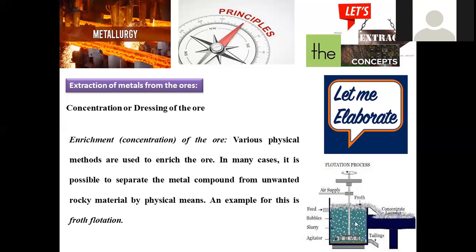All the mineral materials, metal particles will be deposited as a froth at the top region, and unwanted materials of high density will be deposited at the bottom, that will be discarded, and this concentrated material will be collected in a container. So froth flotation is the simplest example.